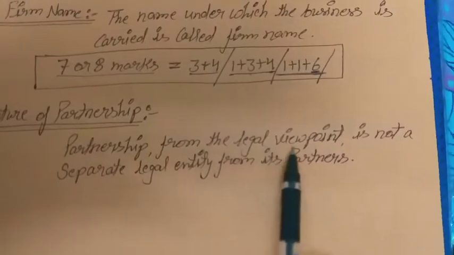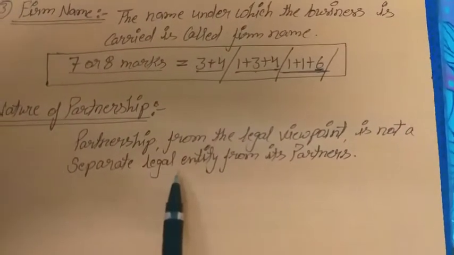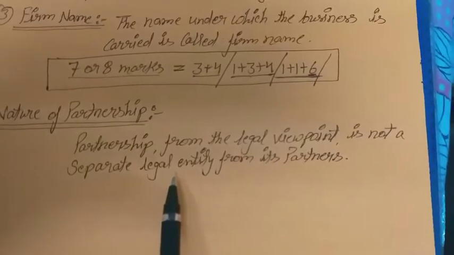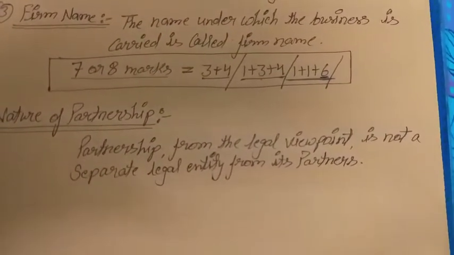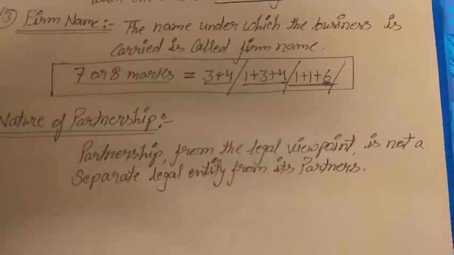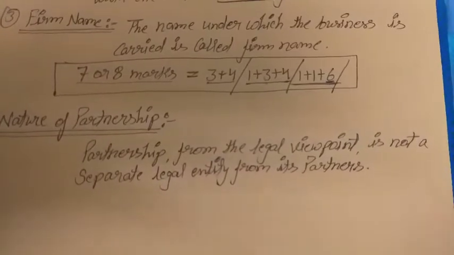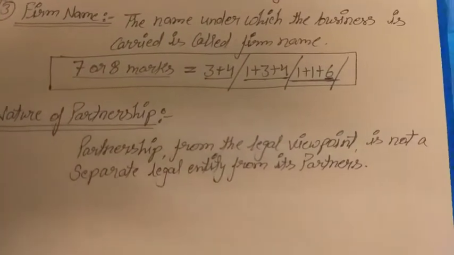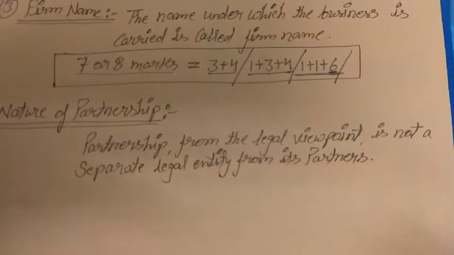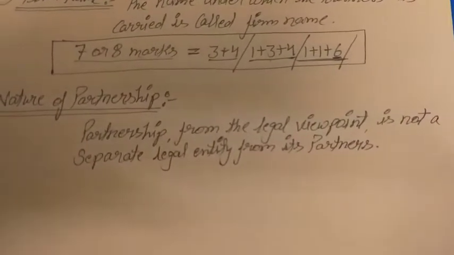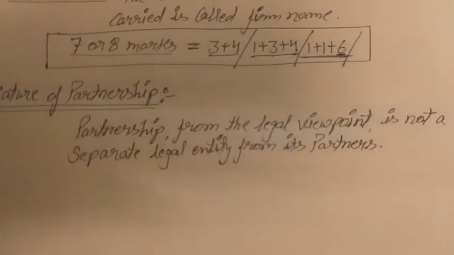Partnership from the legal viewpoint is not a separate legal entity. Is it clear? According to debt, the partners cannot be separated from the firm. They are with the partnership firm because they have unlimited liability. Unlimited liability means until the liabilities are paid from their business, they are liable to pay from their personal assets also.